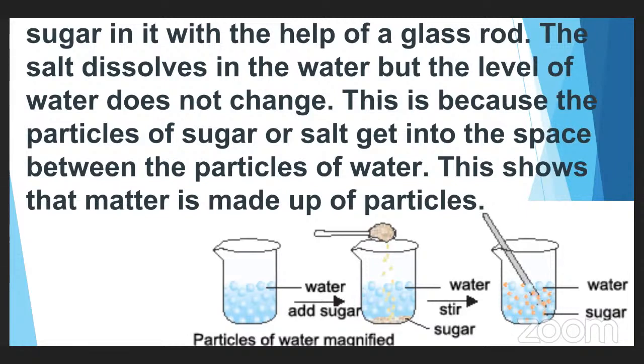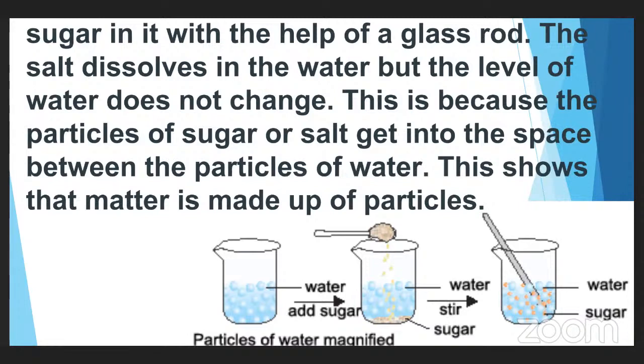Just now I told you, suppose you are taking 50 ml of water in the beaker. To that 50 ml of water, if you add a little quantity of either sugar or salt with the help of a glass rod and stir it, what happens? Will the level of water rise above 50 ml or decrease below 50 ml? No, it will not rise nor decrease. The level of the water will remain 50 ml only. It will not change. Why?